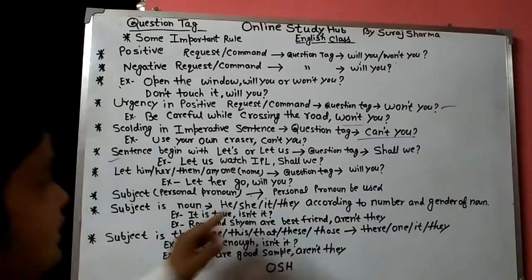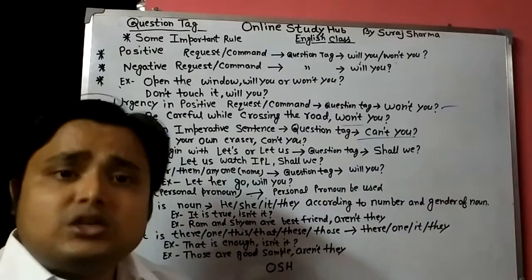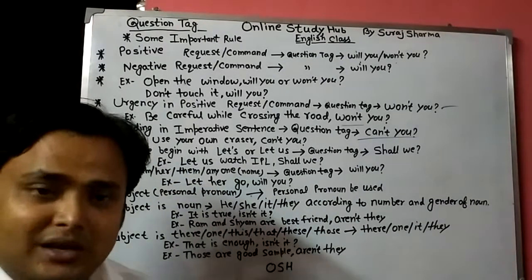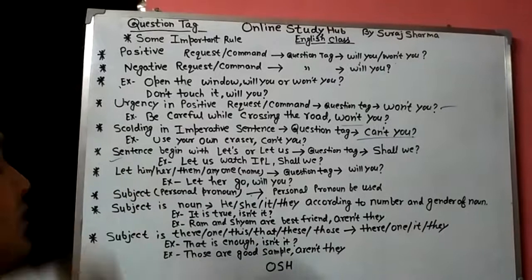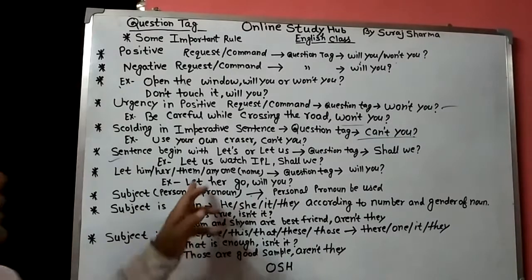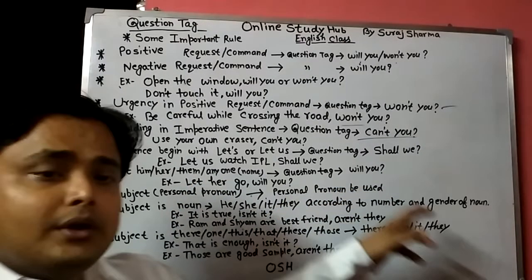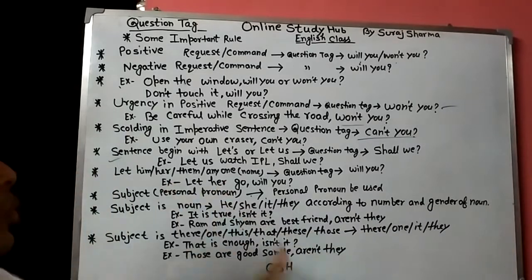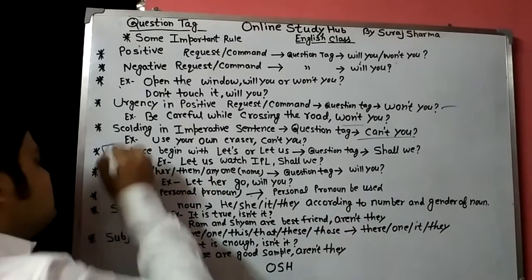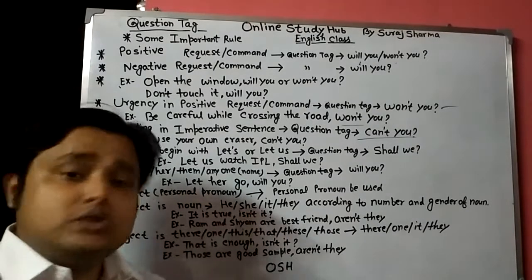Next, if the sentence begins with let's or let us, then we use shall we as a question tag. Here is the example: let us watch IPL, shall we? Next, if the sentence begins with let him, her, them, or anyone's name, then we use will you, like let her go, will you? Then we remember, if the sentence begins with let's or let us, then we use shall we.